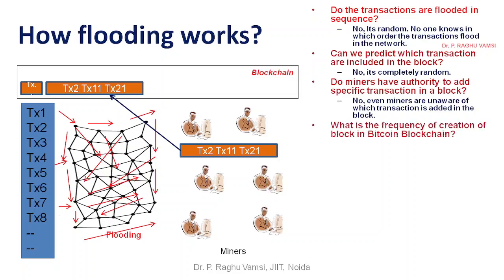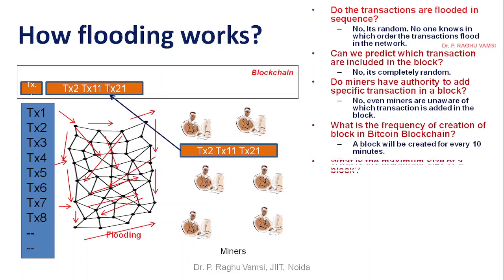What is the frequency of creation of a block in the Bitcoin blockchain? At what regular intervals will a block be created? A block will be created every 10 minutes. Usually every 10 minutes, whatever transactions are generated and validated in the network, it will randomly pick, and those will be included in the block.